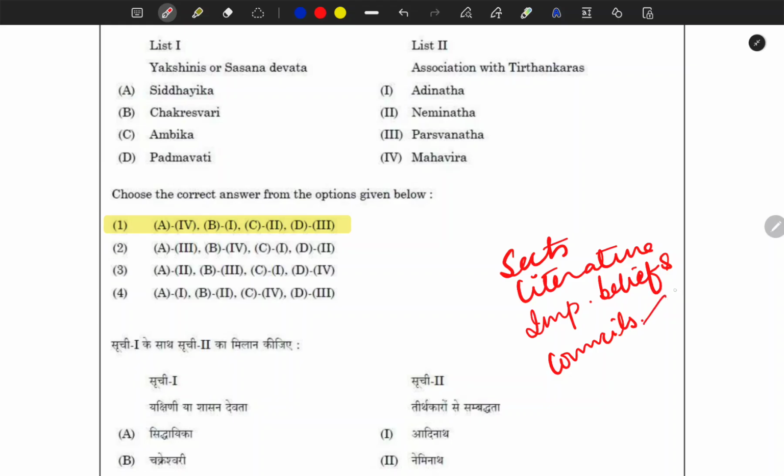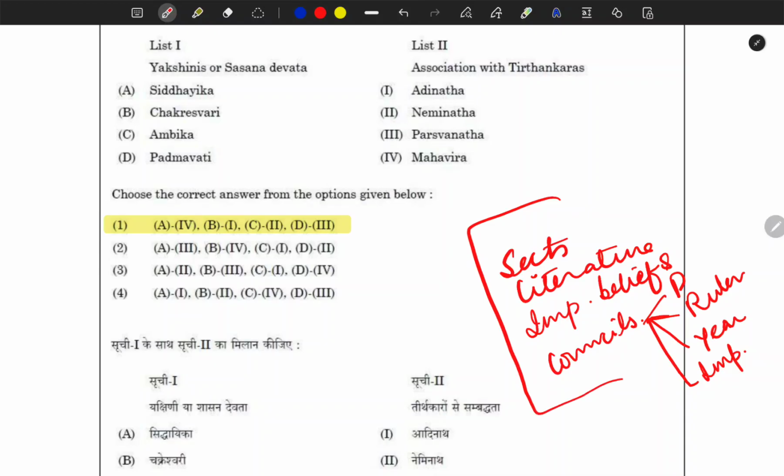In this you have to remember the president, the contemporary ruler, and the year. Again, chronology is important, and important work from that particular council, which things were done in that. So whether there was a division of any particular sect, whether it was the compilation of their text or something like that, you have to remember those things. So from Jainism and Buddhism, these important facts are very crucial for your exams, and if you go through it and revise it properly, you will definitely get 1 or 2 questions from here.